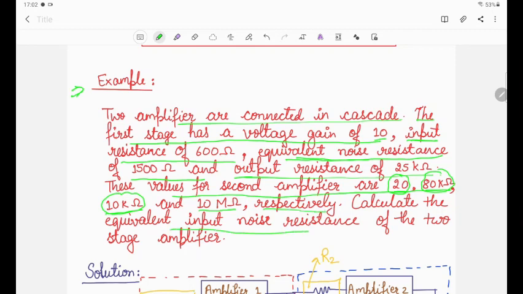Calculate the equivalent input noise resistance of the two-stage amplifier. Our aim is to find the equivalent noise resistance.